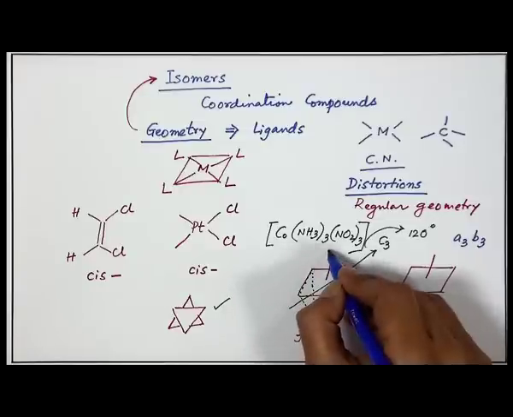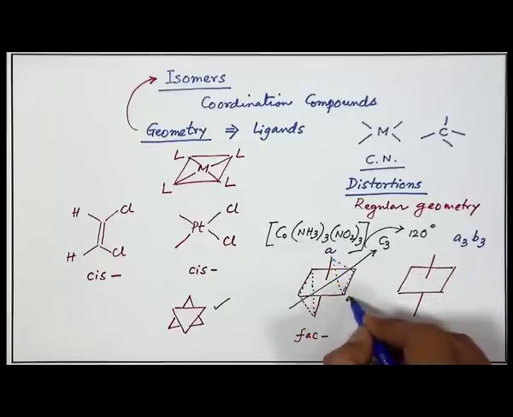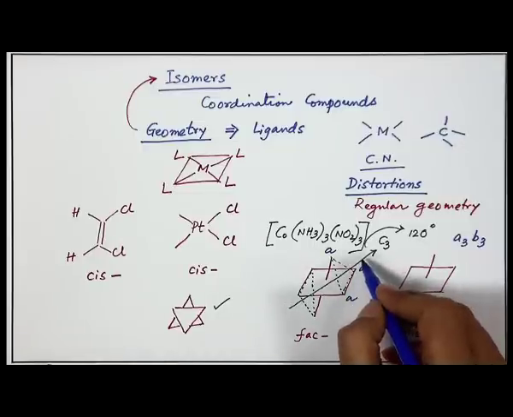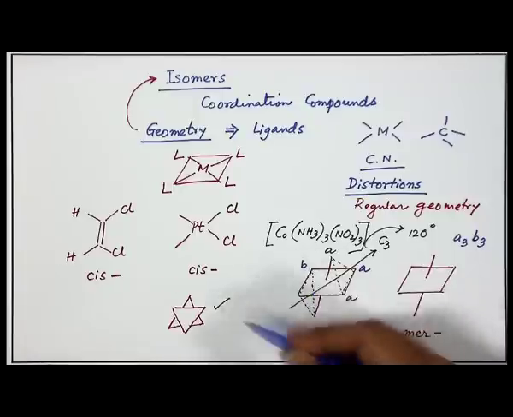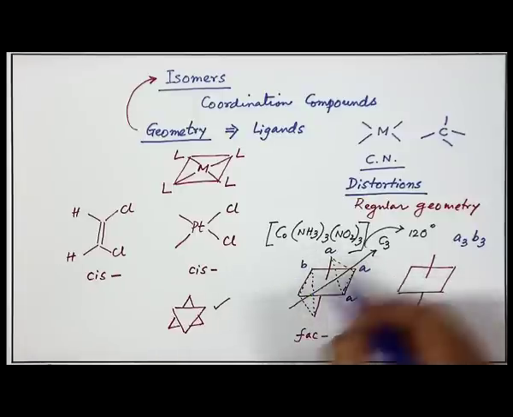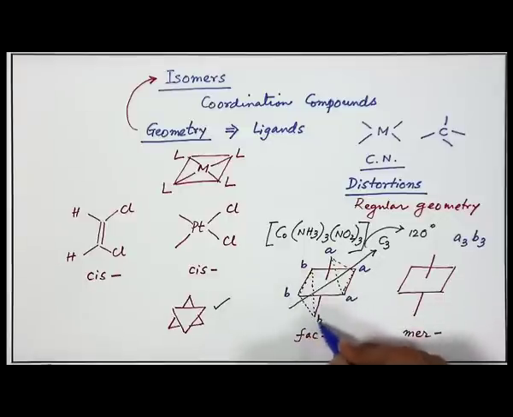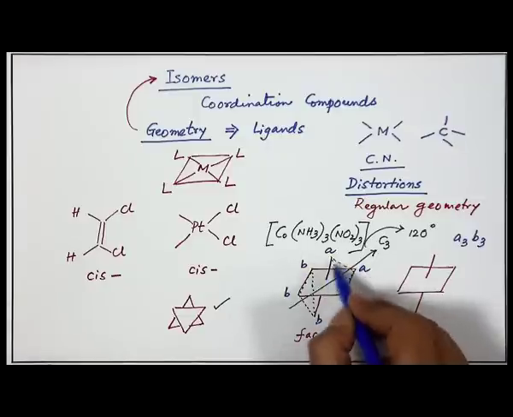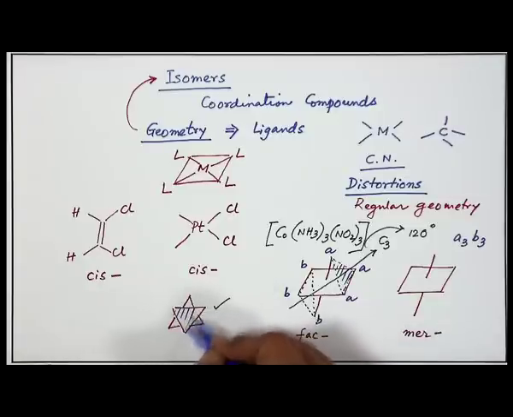So, what do we do? We place A, A, A on one face, because facial is related to the facial arrangement of the similar type of ligand. The opposite face, back to the first one, is B, B, B, and this is the top face.